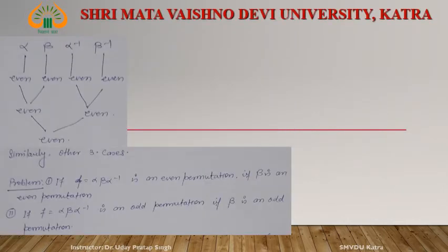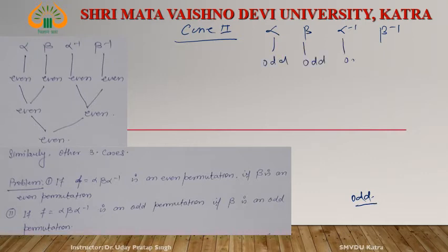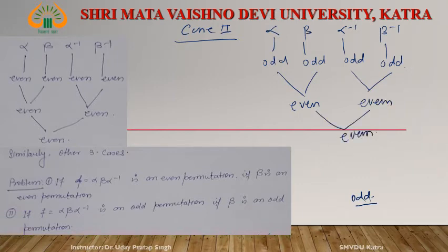Now, see case 2. Alpha, beta, alpha inverse, beta inverse. The first case was that both are even. Suppose both are odd. This is odd, this one is odd, and this is odd, since the inverse of an odd permutation is an odd permutation. Product of two odd is even. This one is even, and the final product is even. This is case 2.